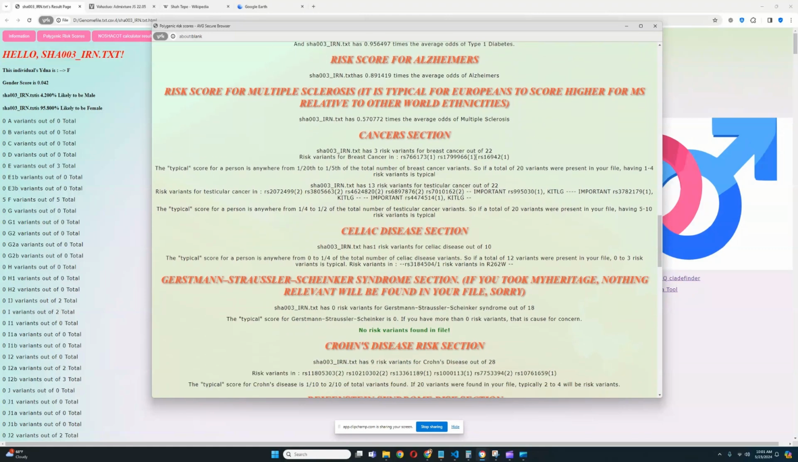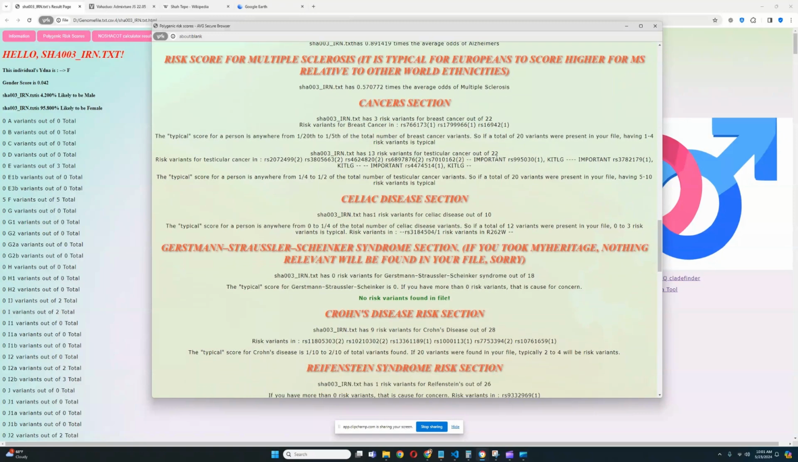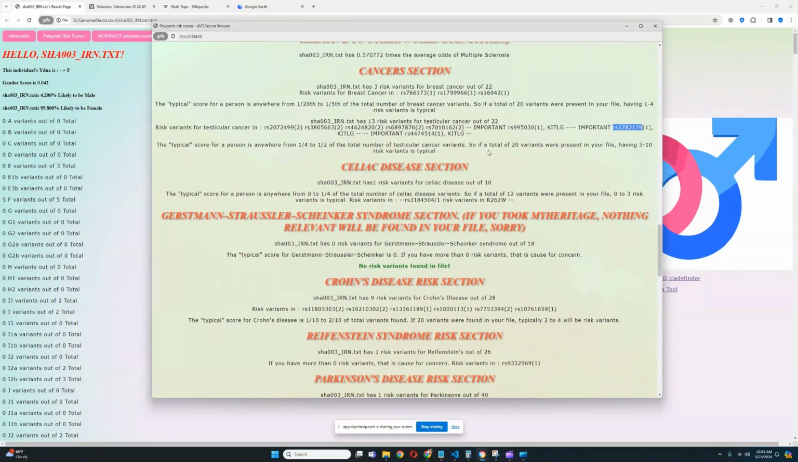All right, for breast cancer, 3 risk variants. They're here, here, and here. We don't recognize those. For testicular cancer, 13 risk variants, and in the KITLG gene, there is only 1 risk variant in all the important variations, which is actually good because for Europeans it is typical to have 2, so she's actually quite good, a little bit protected from testicular cancer, because it's typical for Europeans to have 2.